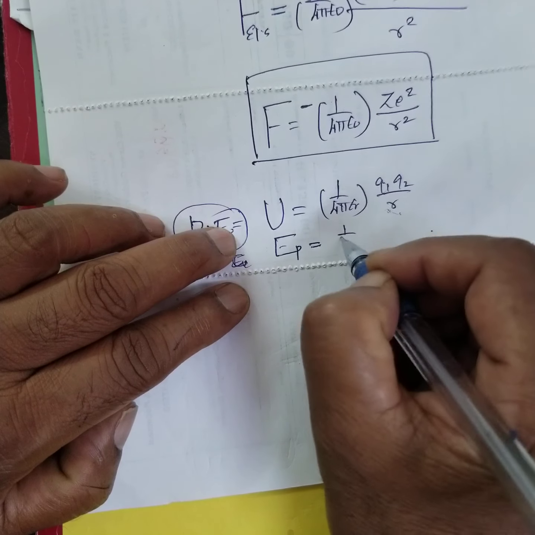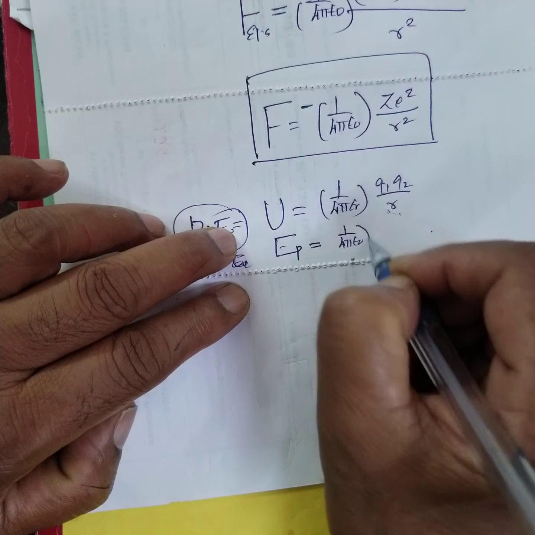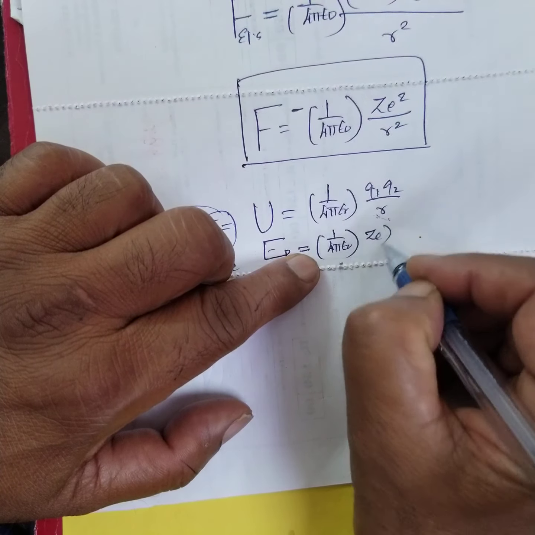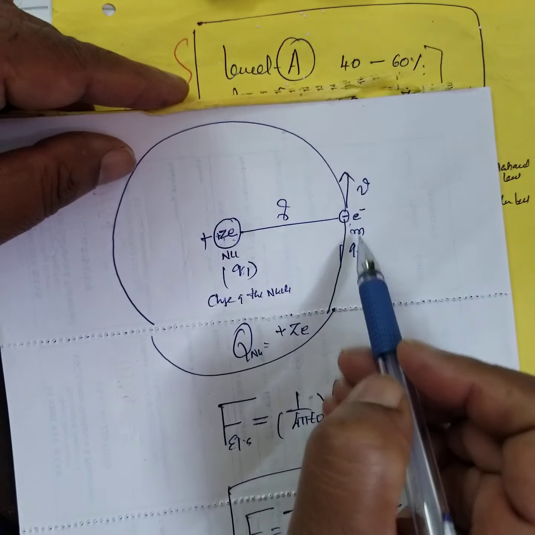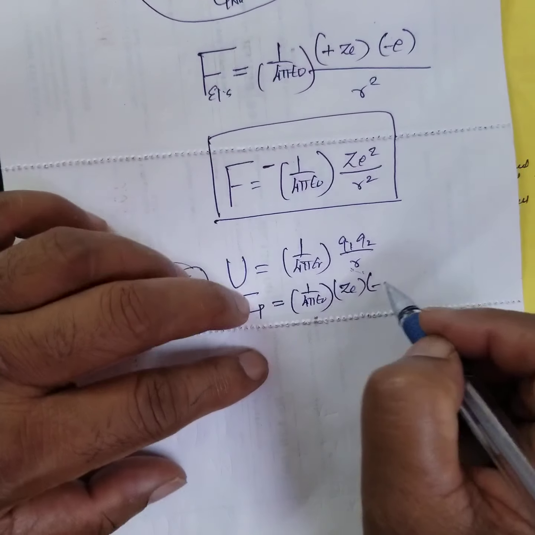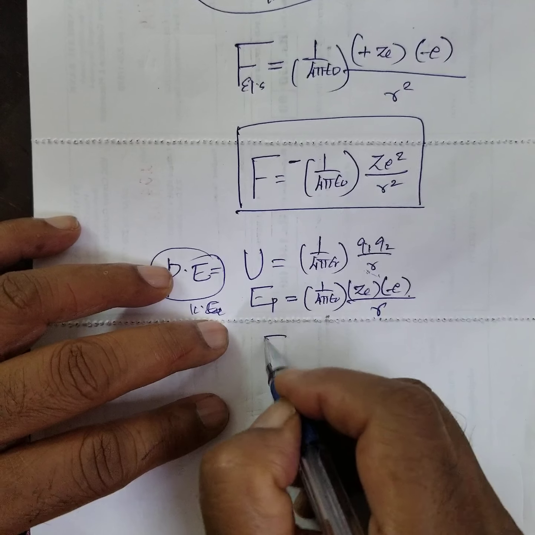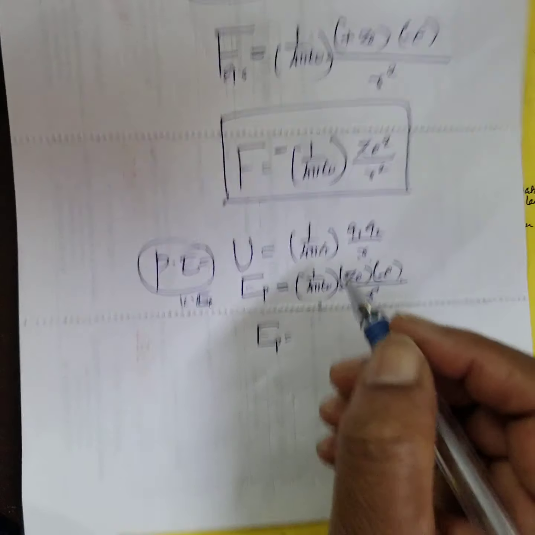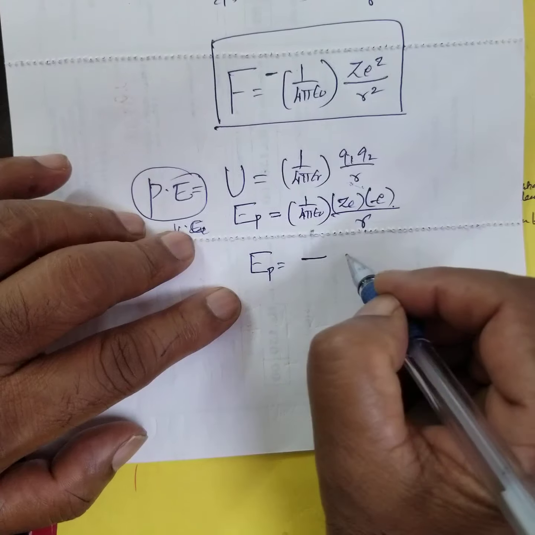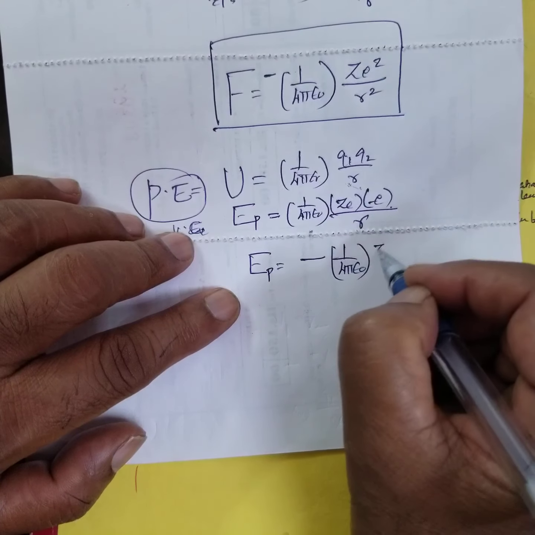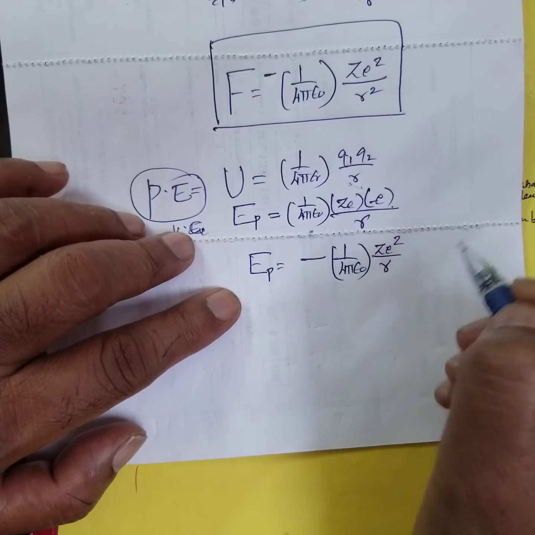Potential energy is 1 by 4 pi epsilon naught, Q1 is Ze, Q2 is minus e, by r, not r square. Therefore, potential energy is equal to minus 1 by 4 pi epsilon naught Z e square by r.